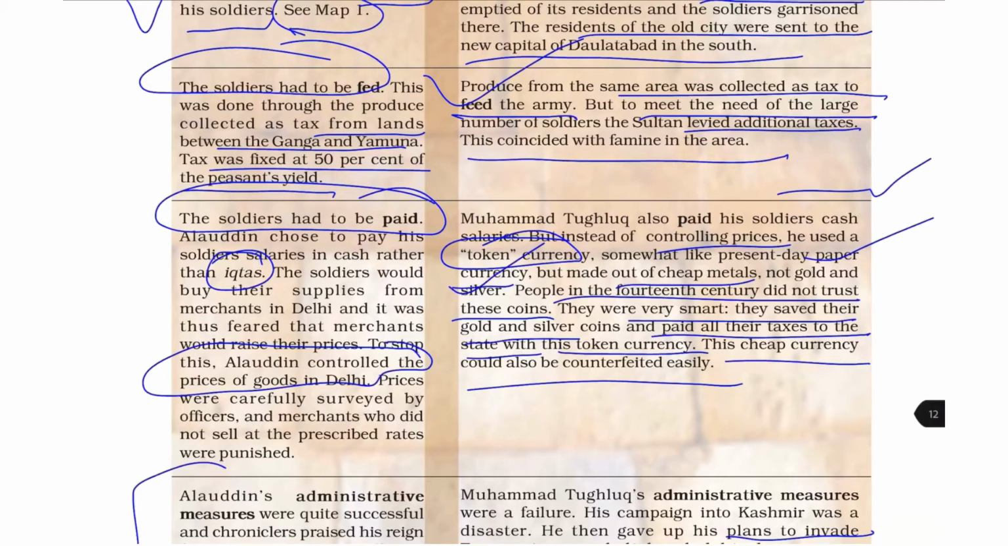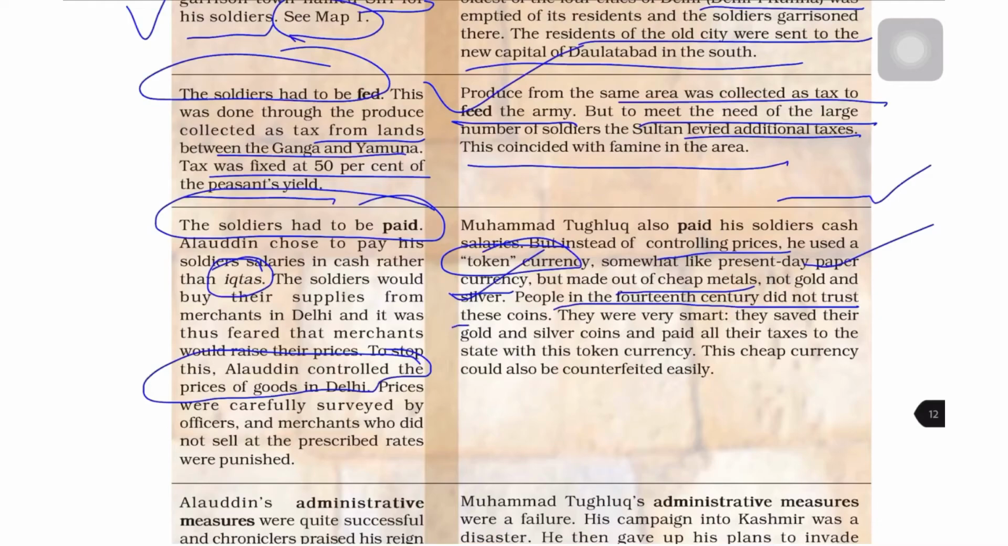Let me make it clear that token currency was made out of cheap metals, and Muhammad Tughlaq asked people to consider it as equal in value to gold and silver coins, because there was limited supply of gold and silver at that time. Hence it was not possible to mint actual gold and silver coins. So he introduced this token currency, which he asked people to consider equivalent to real gold and silver coins. People in the 14th century did not trust these coins.